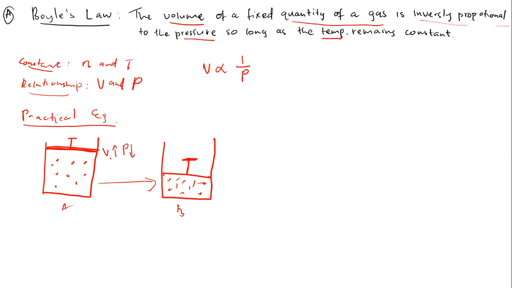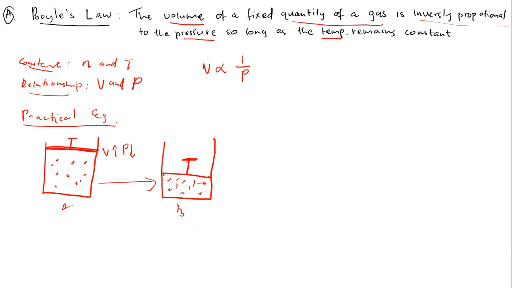What do I mean when I say that? The gaseous molecules in this container occupy a large volume, as we know that gases move freely in their container. So in this container, the volume of these gases is high. And what about the pressure of these gaseous molecules in this container? It's low, meaning they are not under high pressure, they are not compressed, they move freely.